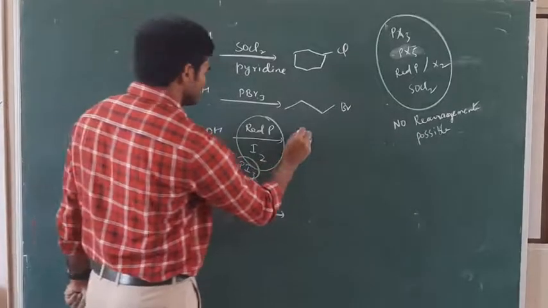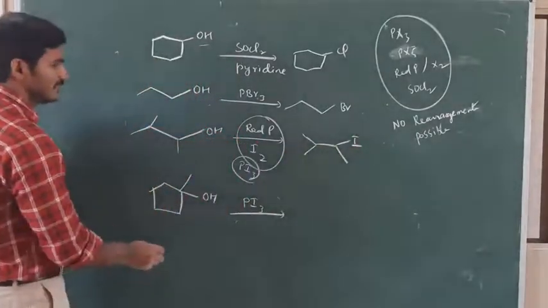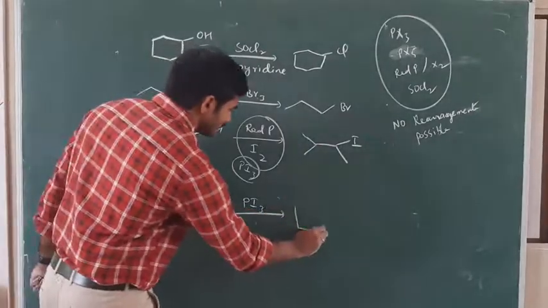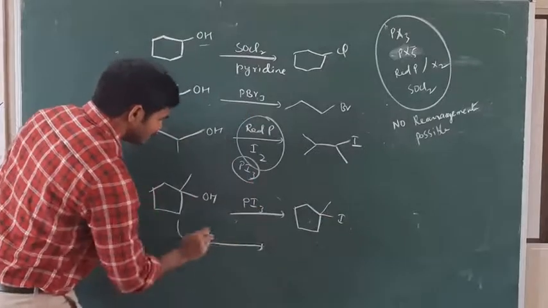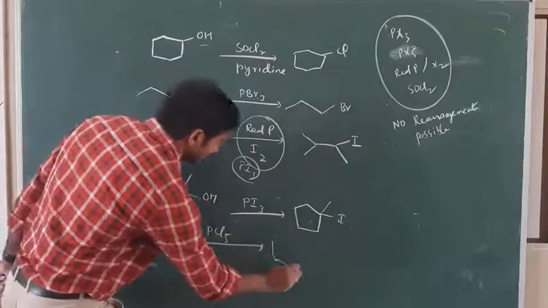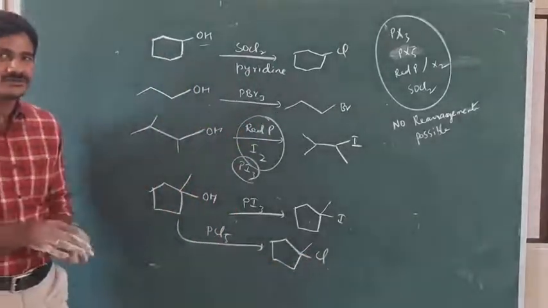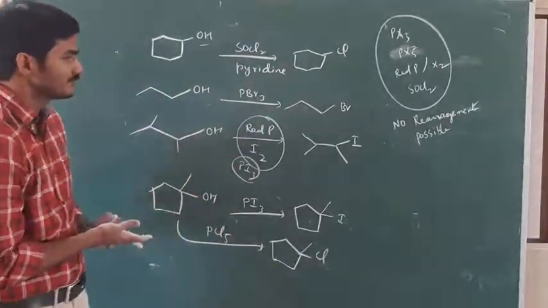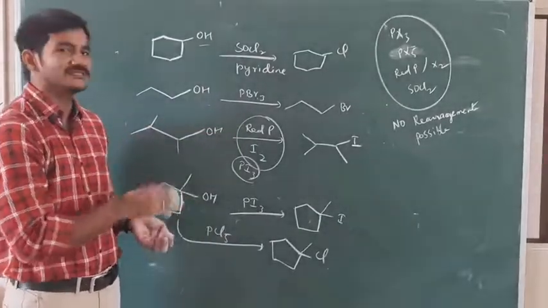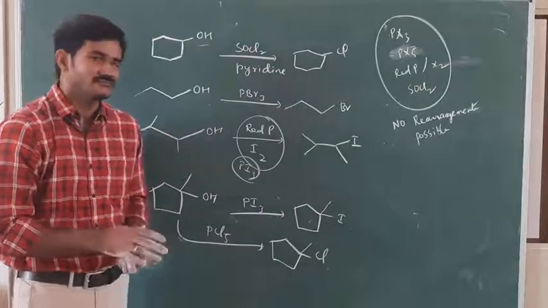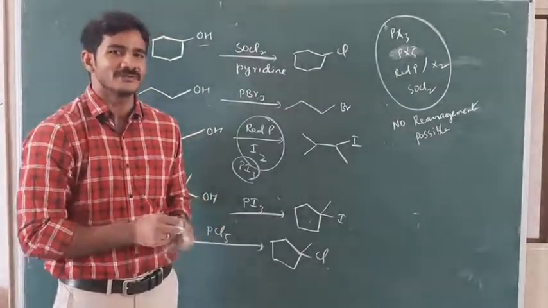So it can form the iodine compound. And this PI3 again, same, we are getting iodine. We can take the PCl5 also, we get chlorine. Okay, so this is all about the preparation of haloalkanes, chloroalkane, bromoalkane, iodoalkane from the alcohols with PCl3, PCl5 and SOCl2. Okay, in the next lecture I will continue the preparation of haloalkanes from hydrocarbons. Thank you.